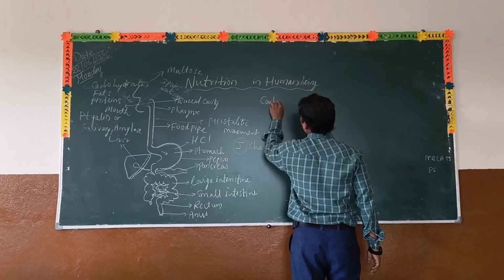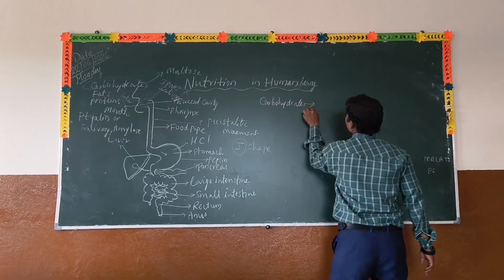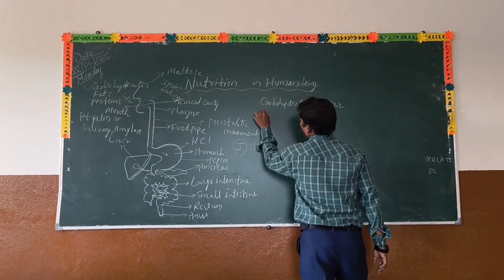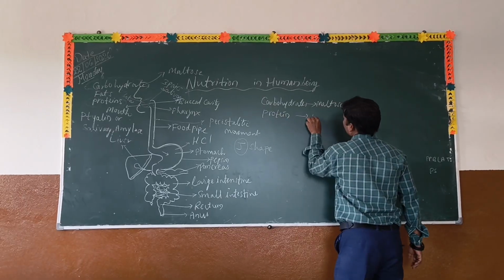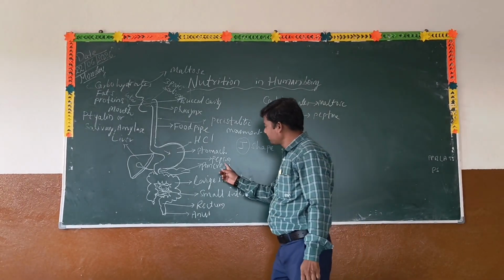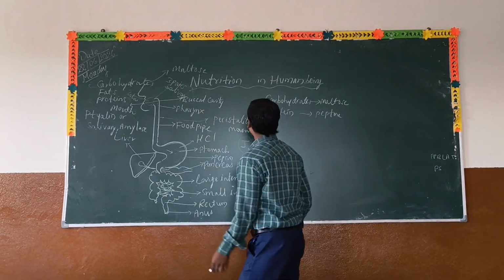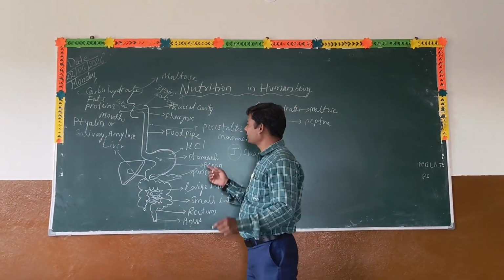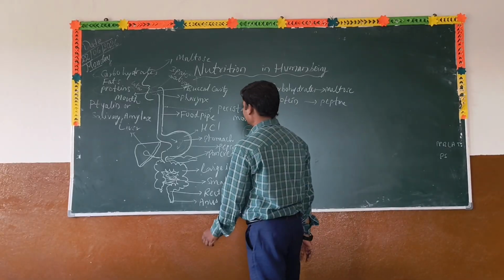First we learned about the carbohydrates converting into maltose. Now in the stomach, protein converts into peptone. So this pepsin enzyme is secreted in the stomach wall, acts on the protein and converts it into peptone.